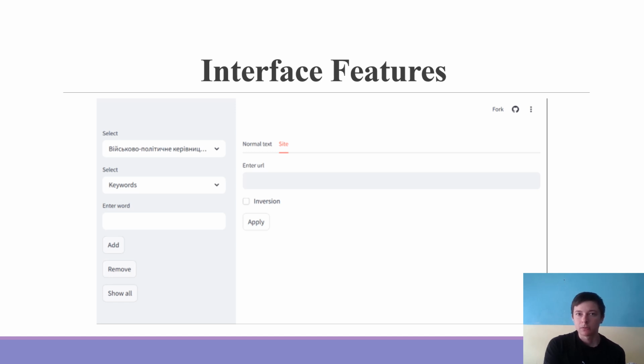The Streamlit interface allows the user to either input content directly or fetch it from a URL. Experts can modify the keyword dictionaries, which keeps the system up to date. There is also a toggle for sentiment inversion, useful when dealing with sarcasm or irony in text.